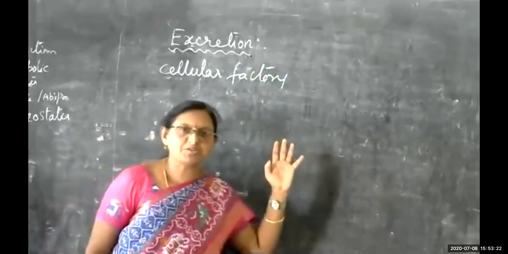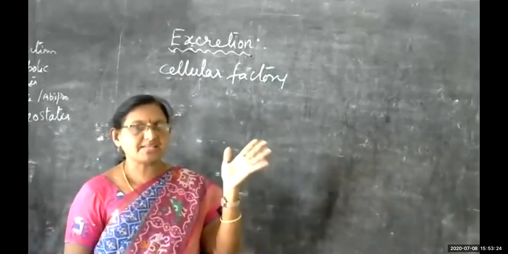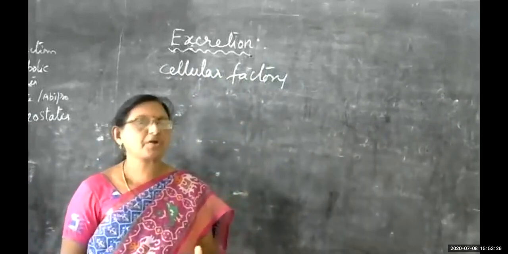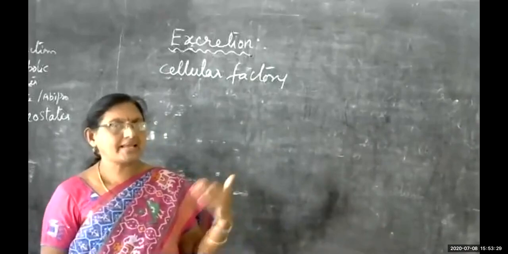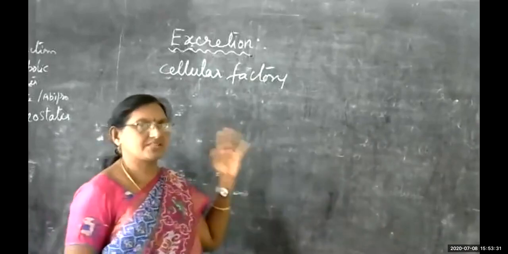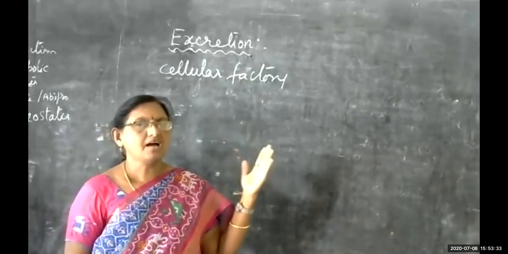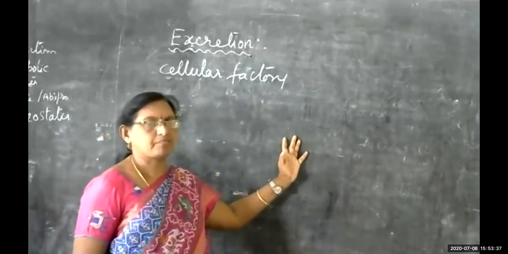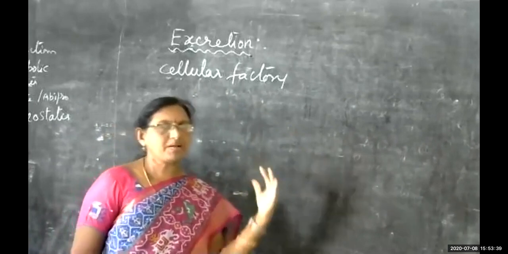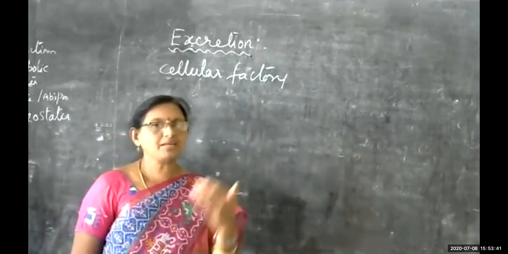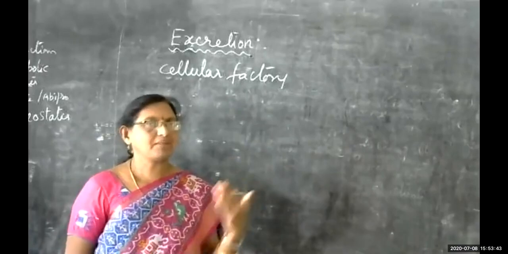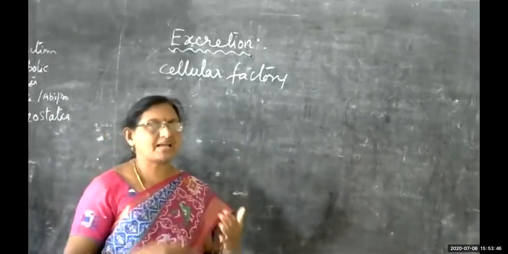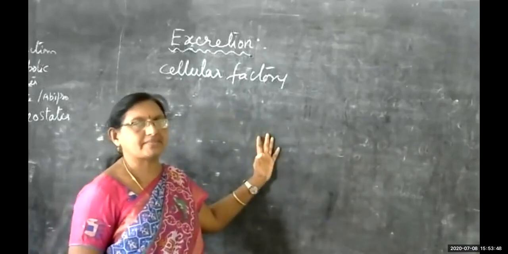Generally, you know about the anabolic activities and catabolic activities, which are essential activities taken up by our body. What is anabolic activity, children? This is helpful for building up the body, building materials to the body. The body materials can be built up by the anabolic activities.